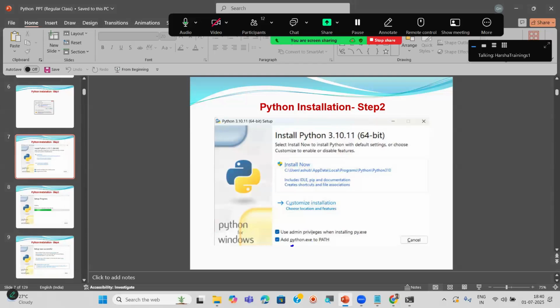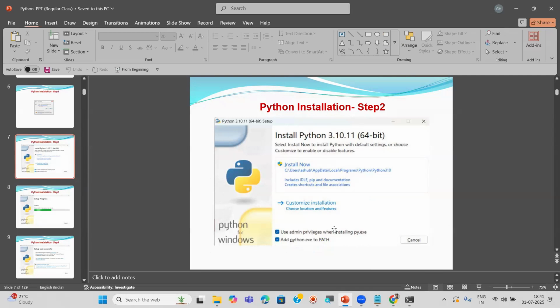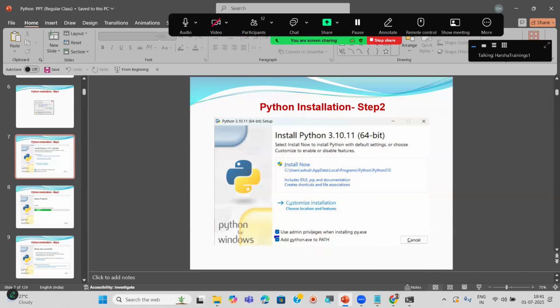Okay, this file contains what? Some information, python.exe. If you set the path to the OS, then whatever commands we are going to use in our laptop or system, the OS will understand. Means Windows will understand. Not only Windows, tomorrow if you install this on a Mac also, Mac will understand. Means simply your system will understand what commands you are going to type in your system. For that purpose, we have to select this option.